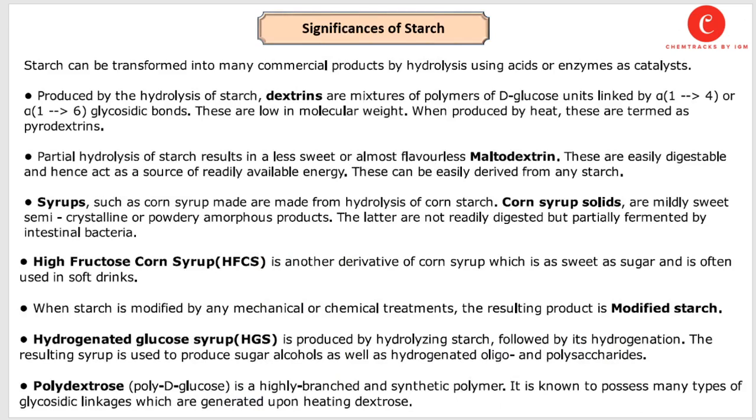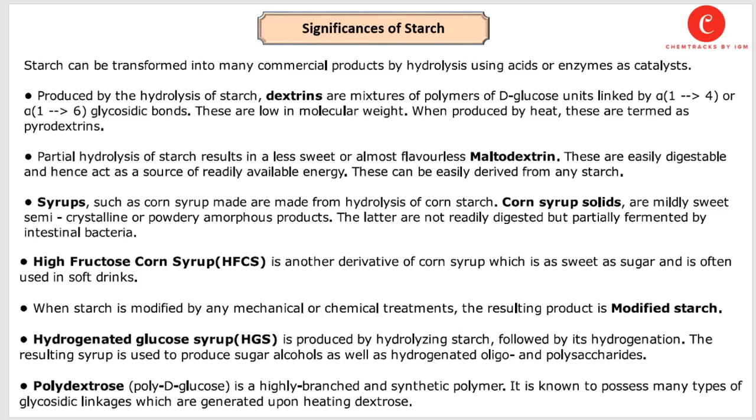Significances of starch. Starch can be transformed into many commercial products by hydrolysis using acids or enzymes as catalysts. First, dextrin is produced by the hydrolysis of starch. It is a mixture of polymers of D-glucose units linked by alpha 1,4 or alpha 1,6 glycosidic bonds. These are low in molecular weight. When produced by heat, these are termed pyrodextrins.